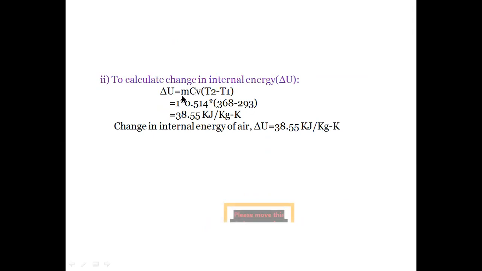By substituting the values of m as 1 kg, Cv 0.514 kilojoules per kg Kelvin, T2 as 368 Kelvin, T1 as 298, we will get delta U as 38.55 kilojoules per kg Kelvin.